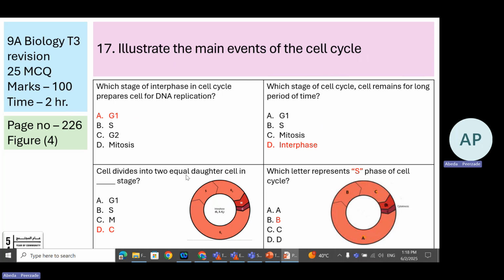The cell divides into two equal daughter cells in which stage? In cytokinesis. So that is denoted by C. C here, that is complete division. S, here they haven't mentioned, so we need to identify where the S phase comes. That is in the place of B.